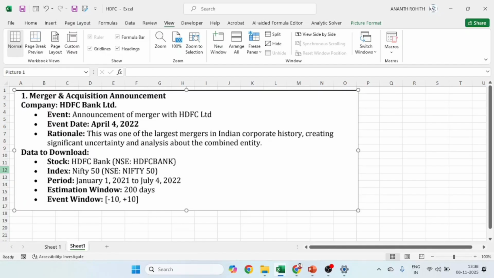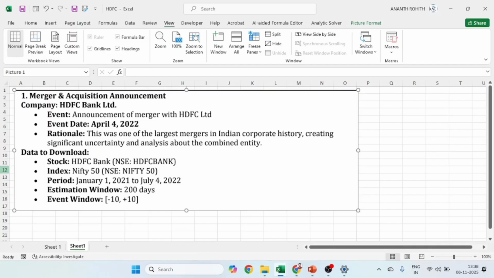Since the event is on 4th April 2022, there are two elements we have to consider, that is the estimation window and the event window. For the estimation window, here in this problem we have mentioned 200 days.